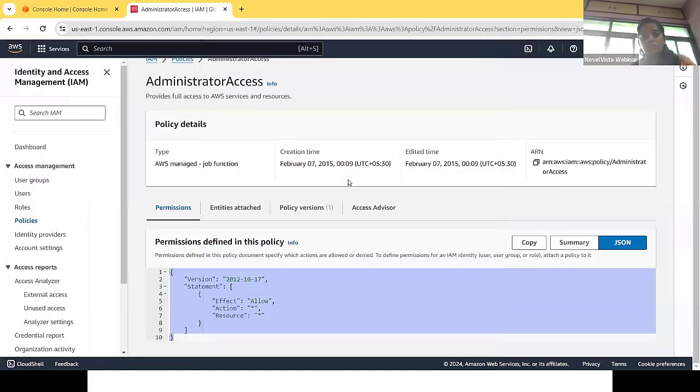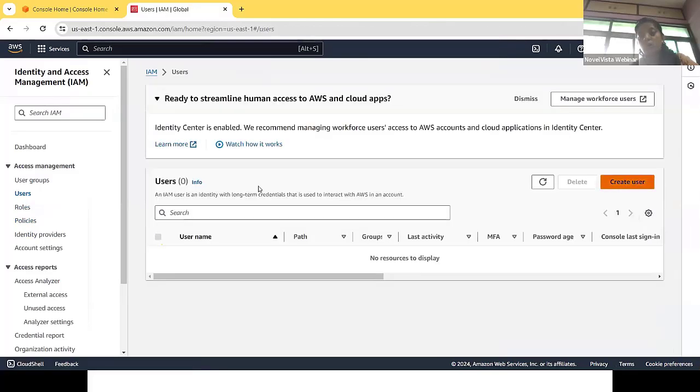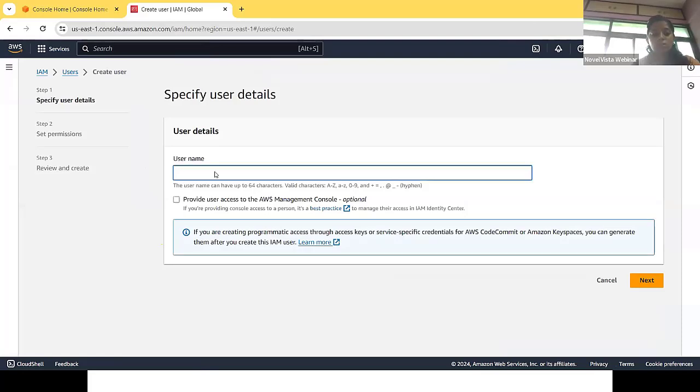So let's move to the practical. What we did now, we created one group, developers. In that group, we can give the administrator access. Now we need to create users. So how can we create a user? Let's suppose my first user is Devansh. Now the username we need to mention.